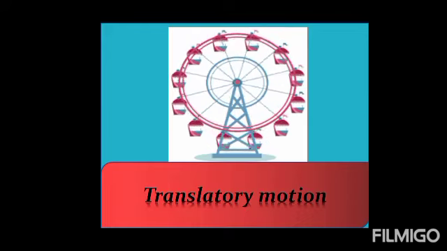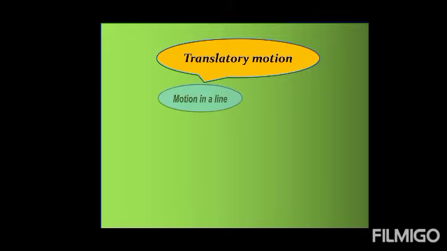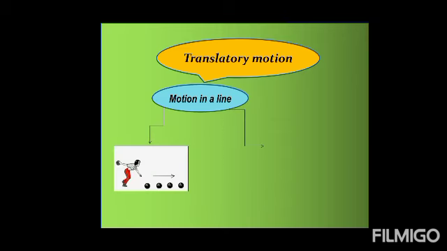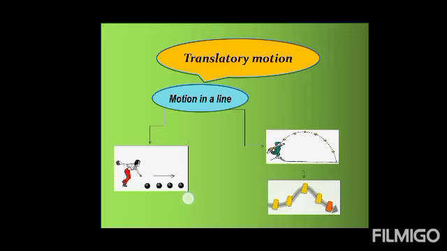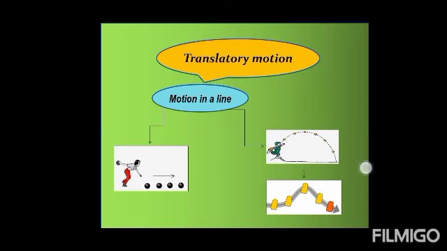So, by observing all these examples, you can say that translatory motion is basically the motion in a line. This line may be in a straight path or in a curved path. Here you can see that ball is moving in a straight path. Similarly, here ball is moving in a curved path. On the basis of these concepts, translatory motion is further divided into three categories.